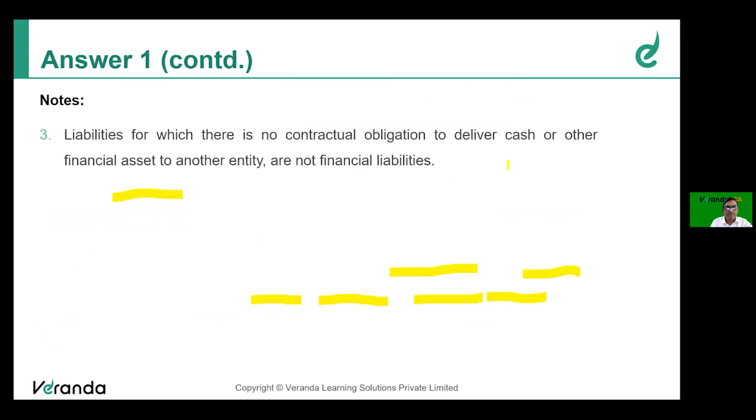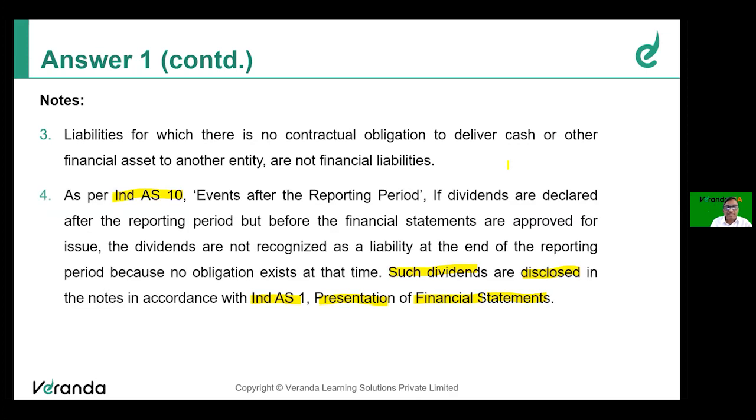Note number 3, liability for which there is no contractual obligation to deliver cash or other asset is not a financial liability. So you should not show the amount as financial liability. Therefore, we are showing it under current liabilities, that 15,000 rupees. Note 4 we have already seen.